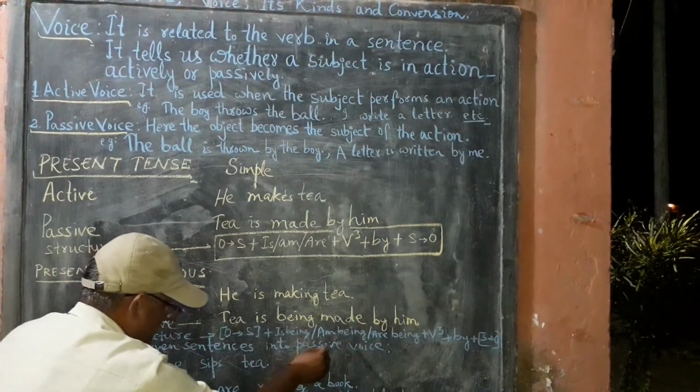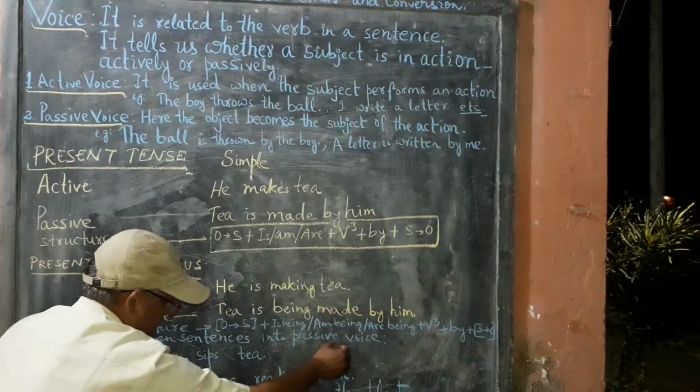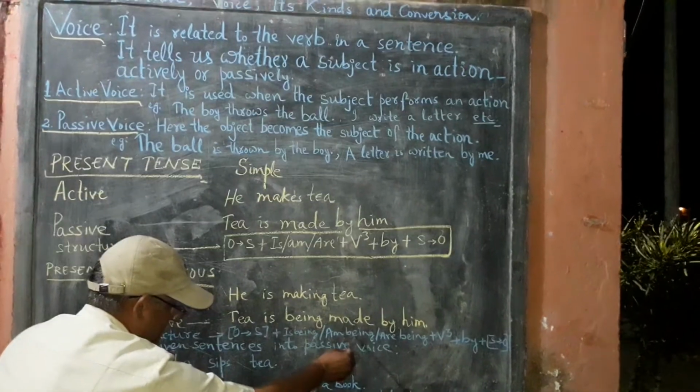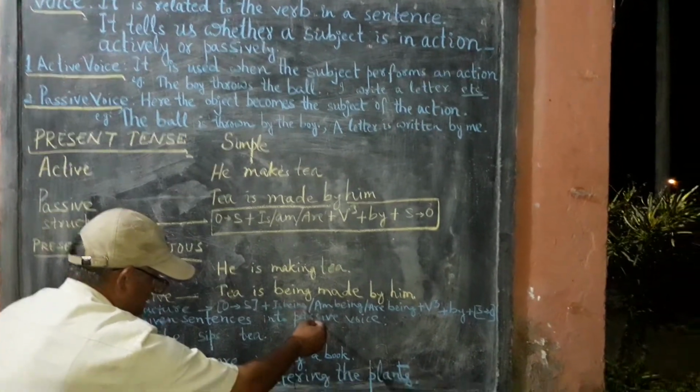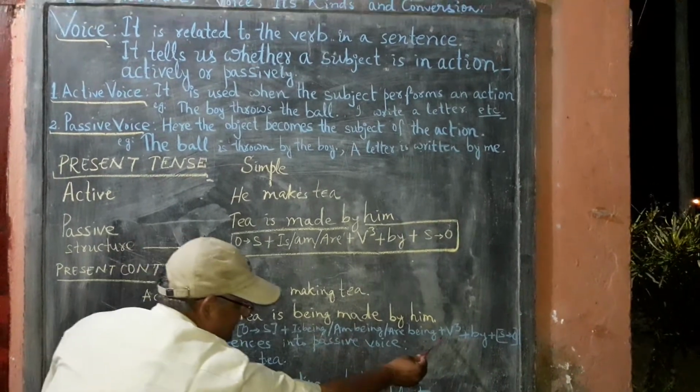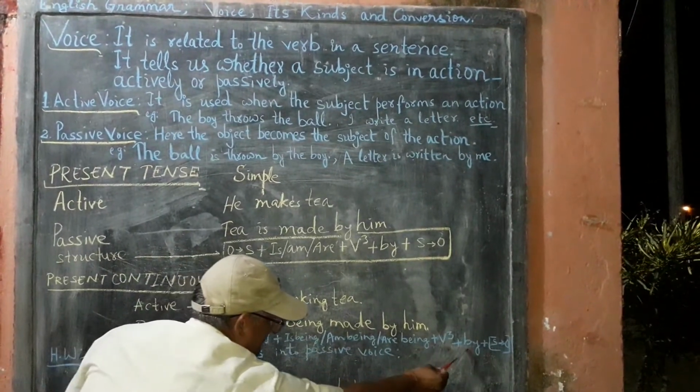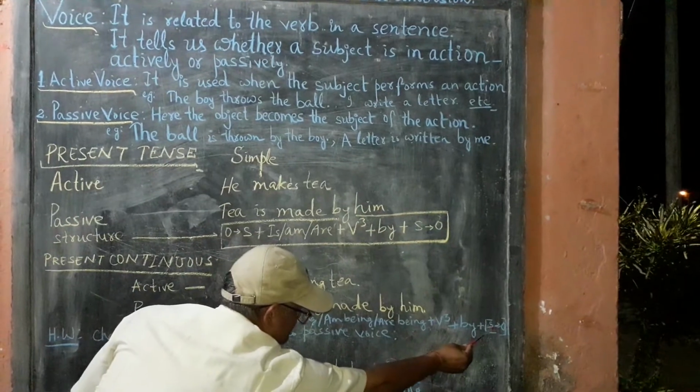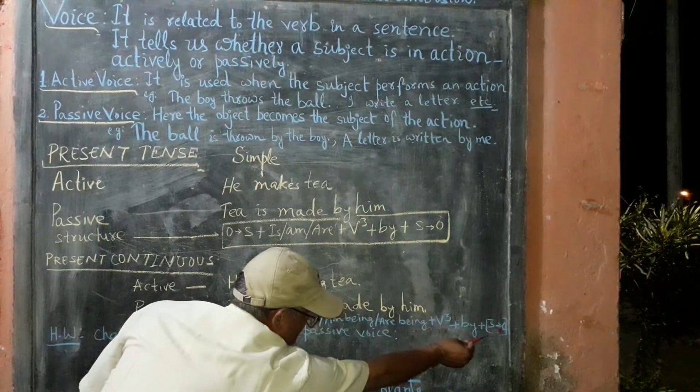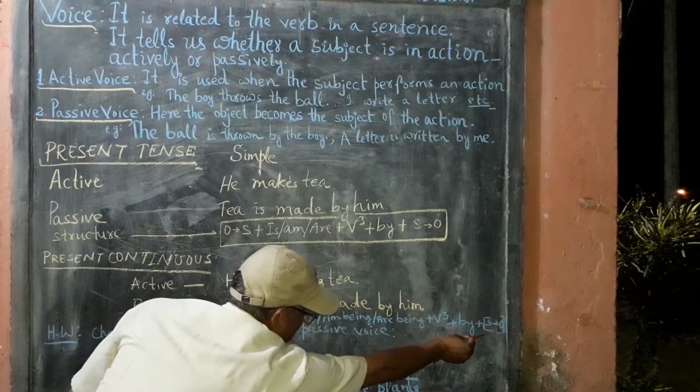That means you can use either of these verb forms as per requirement, plus the third form of verb, plus by, plus the subject changed into an object.